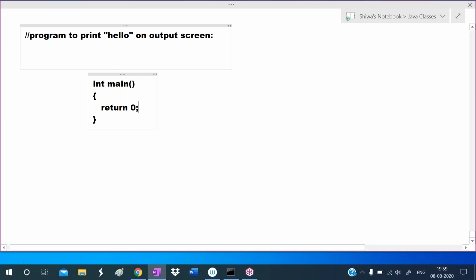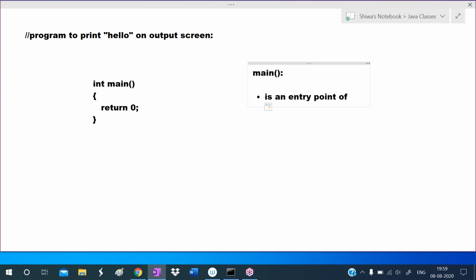So what is this main? Main is a function. I'm calling this the entry point of the program.